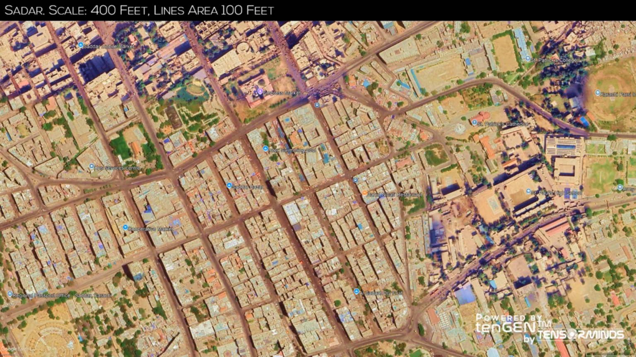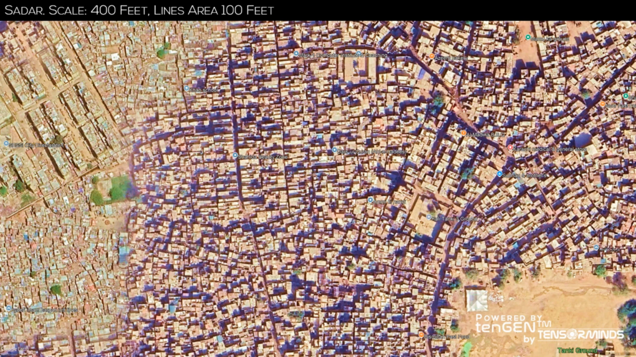Sadar is a historic commercial and administrative center. The Lines area, a nearby densely populated area, shows a mix of older and newer buildings. This area represents a mix of socio-economic classes, with a significant presence of lower-income communities. Potential socio-economic class, mix of lower, lower middle, and middle.